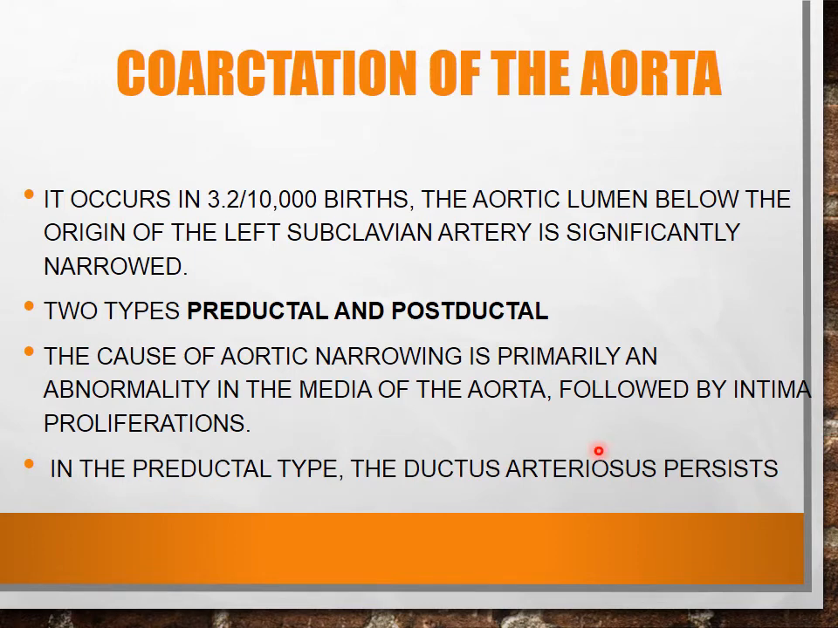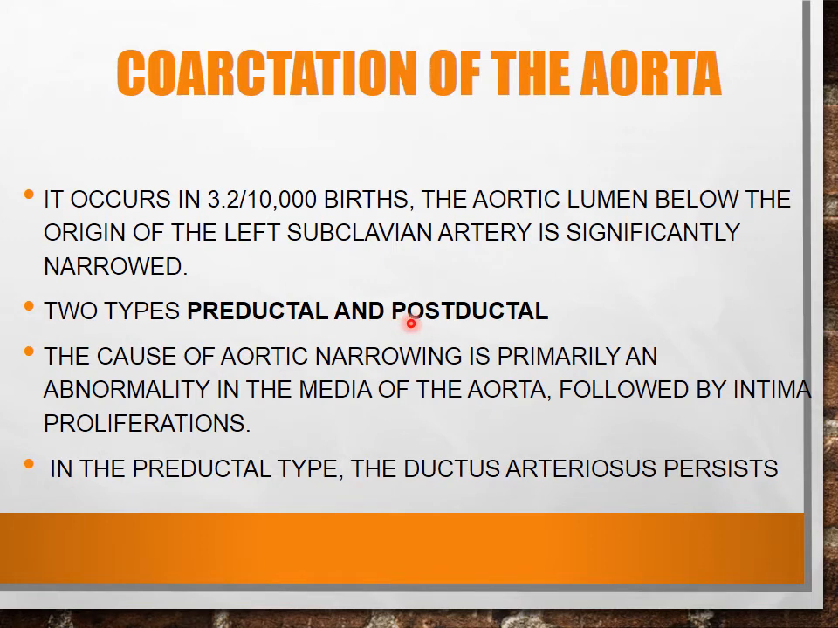The next very important anomaly is the coarctation of the aorta. Coarctation of the aorta is the narrowing of the wall or lumen of the aorta. It occurs in 3.2 per 10,000 births, and in this case the aortic lumen, mostly below the origin of the left subclavian artery, is significantly narrowed. So you must remember that it is mostly below the origin of the left subclavian artery that the lumen of the aorta is narrowed.